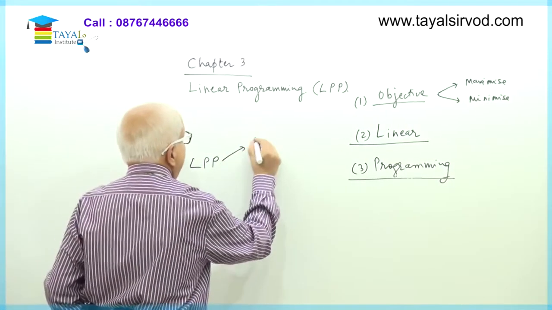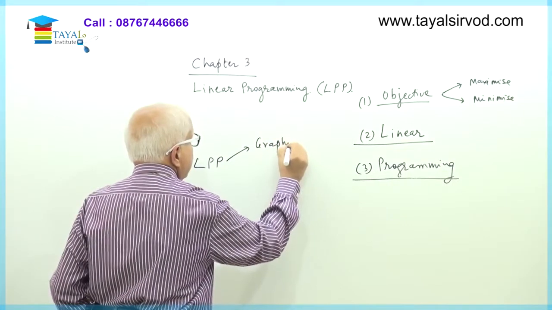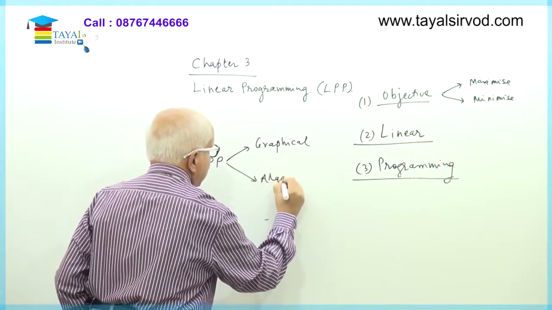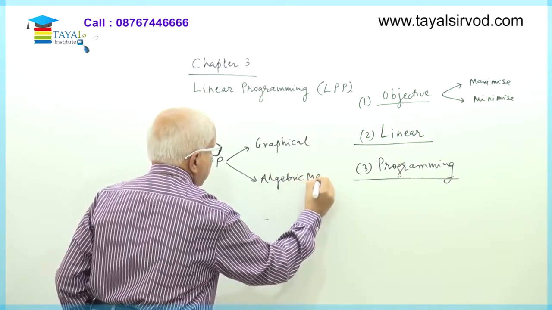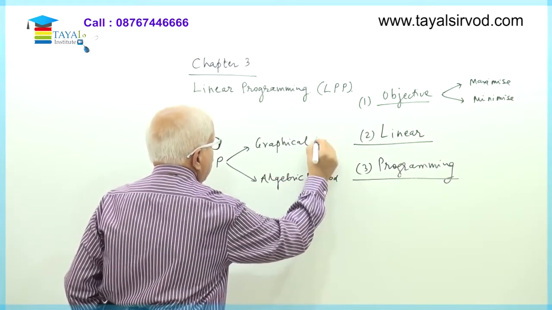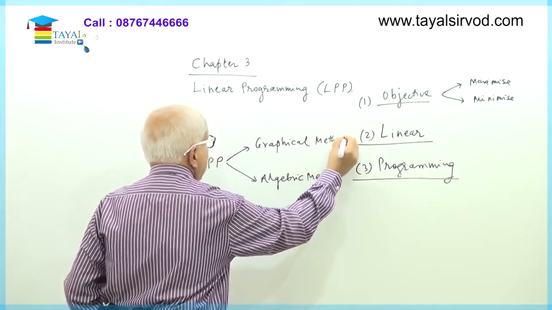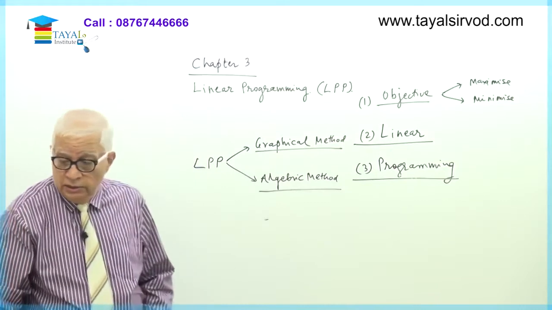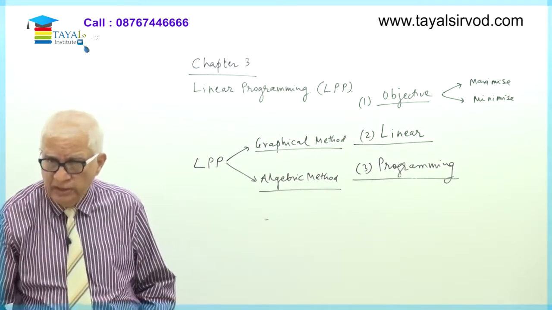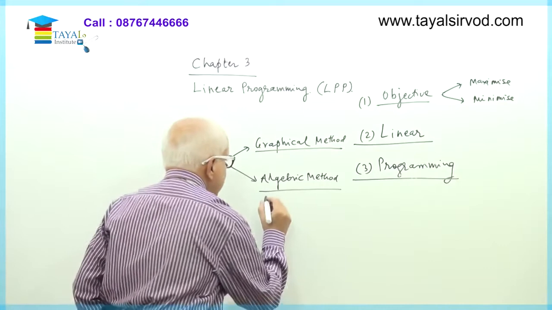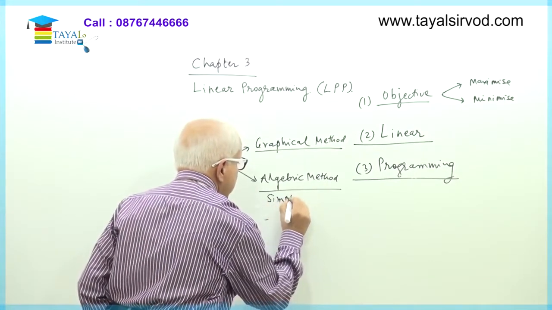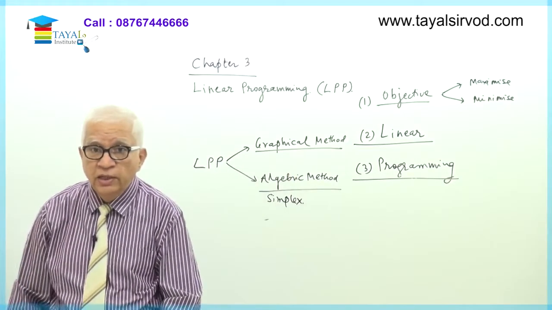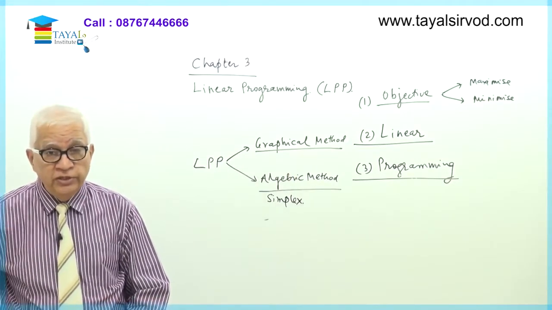One is a graphical method and one is an algebraic method. These are two broad methods. The algebraic method that we'll be learning is called simplex. Okay, so we'll be doing only the simplex method so far as the algebraic portion is concerned.